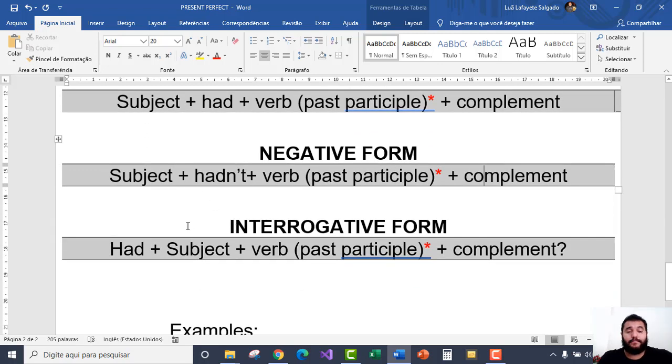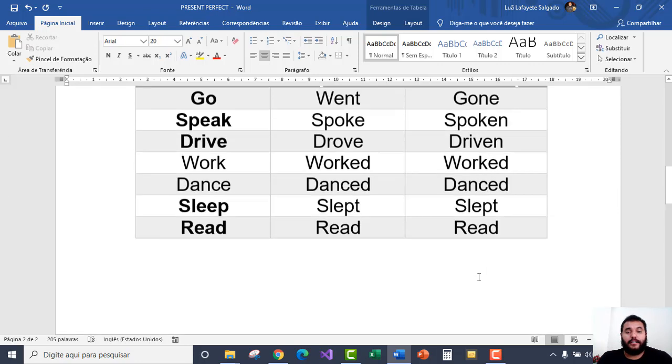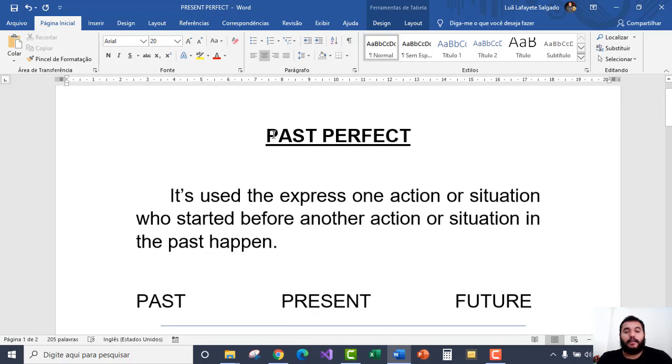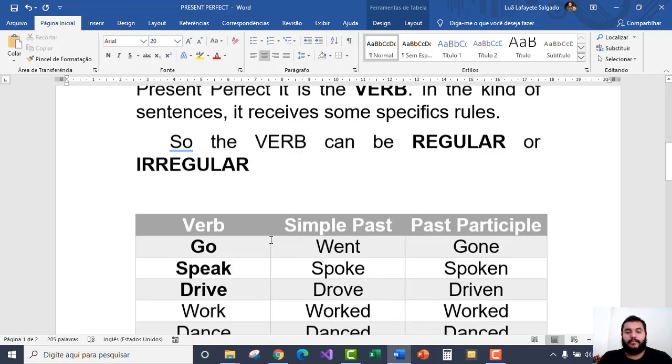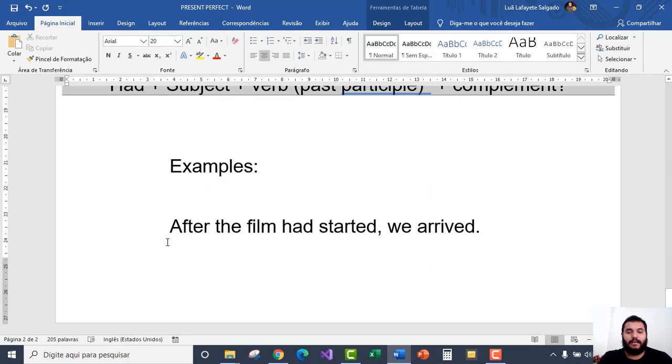And to make the interrogative form, I start my sentence with the word had. Then I put the subject, and then the verb with the past participle, and then a complement. As I told you in the beginning of this video, in the past perfect we are going to use sentences that express a situation in the past, but depend on another one.